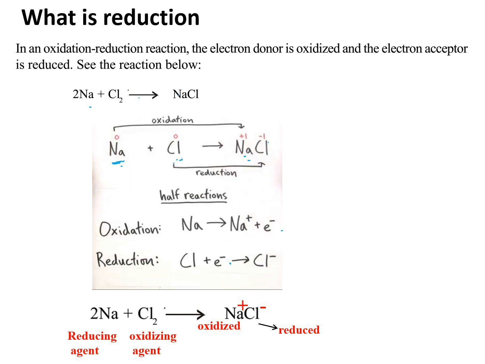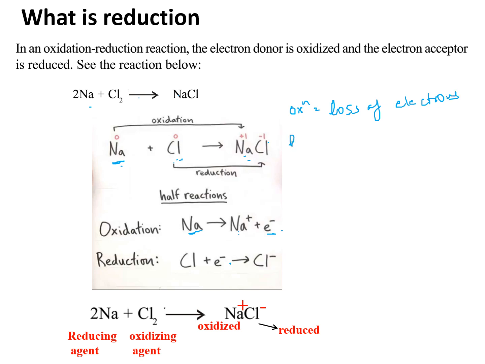If we split this into half reactions, sodium has lost one electron, and oxidation is loss of electrons.